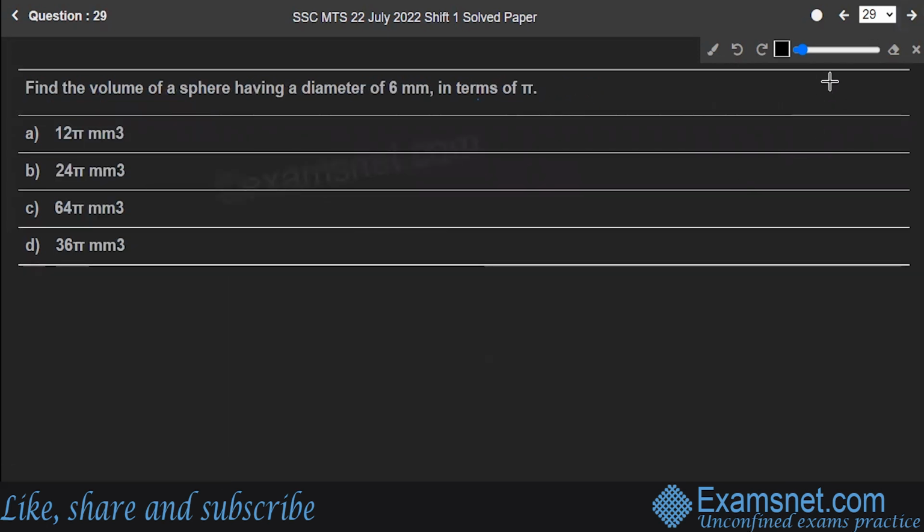Next is question number 29. Find the volume of the sphere having the diameter of 6 mm in terms of pi. Easy, you just need to know the formula. The diameter is equal to 6 mm, that means radius is half of the diameter, which comes out to be 3 mm. Volume of the sphere is given by the formula 4 by 3 pi r cube.